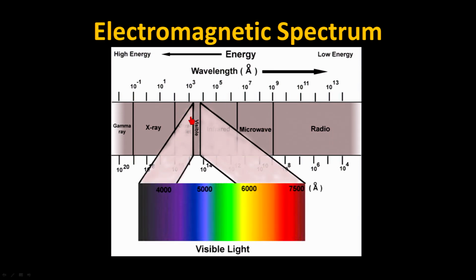If I bring up the visible part of the spectrum again, this might help you a little bit because now the idea is still the same. Violet photons are shorter in wavelength than red photons, and so a violet photon carries the most energy for a visible light photon, and a red photon carries the least amount of energy for a visible light photon. And so violet photons carry a lot of energy, red photons carry less. How much more or less? Well, a violet photon is about half the wavelength of a red photon, 7,000 versus about 4,000, close to half. So therefore, a violet photon carries twice as much energy as a red photon does.